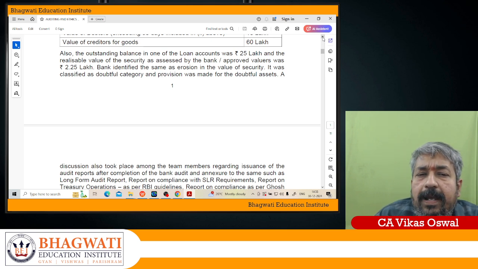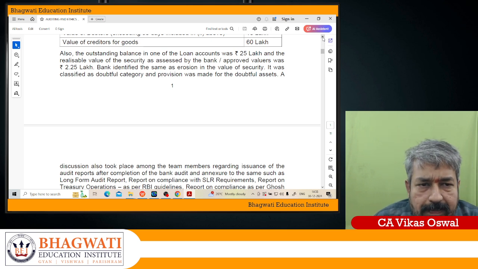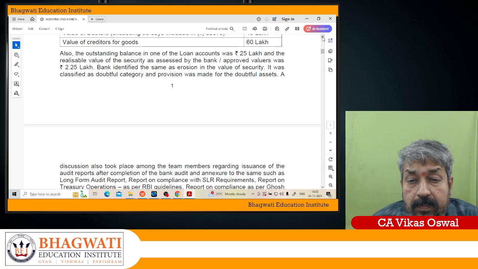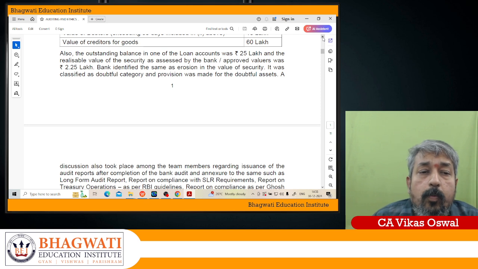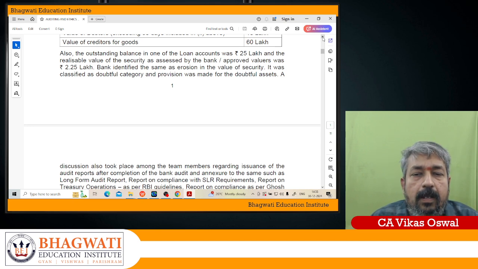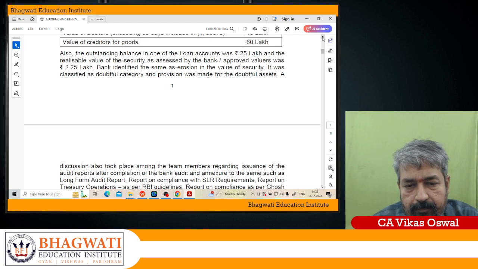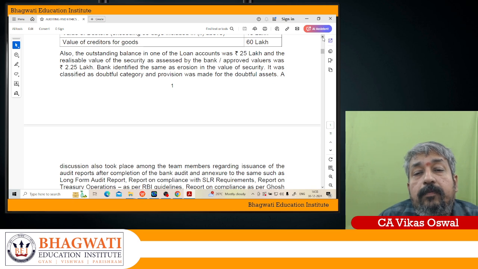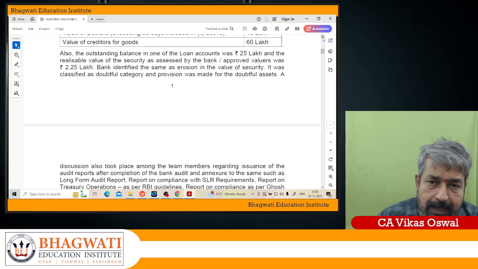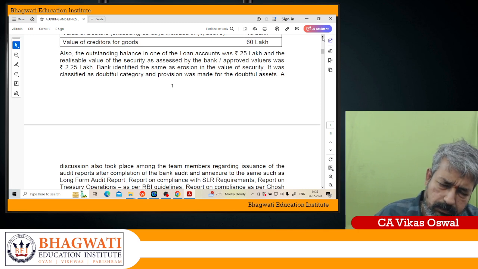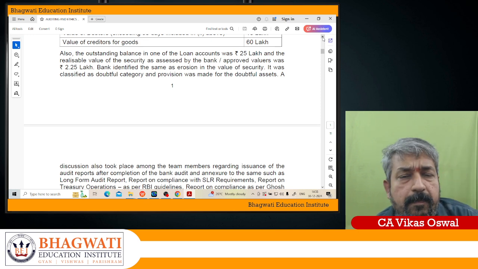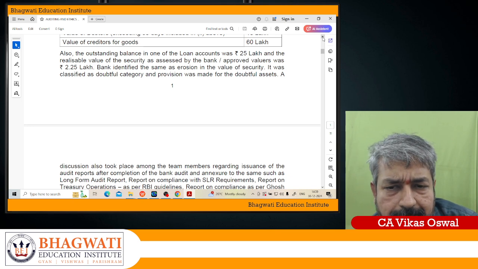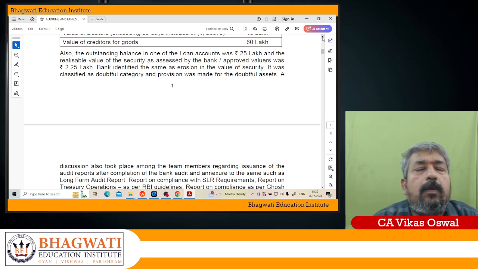Now, the outstanding balance in one of the loan accounts is 25 lakhs. The realizable value of the securities assessed by the approved valuer is around 2.25 lakhs. So the bank identified this as erosion in the value of security. It was classified as a doubtful category and the provision was made for a doubtful asset. Okay. So if you see, the value of the security has reduced below 90%. There is a 90% fall in the value of security.